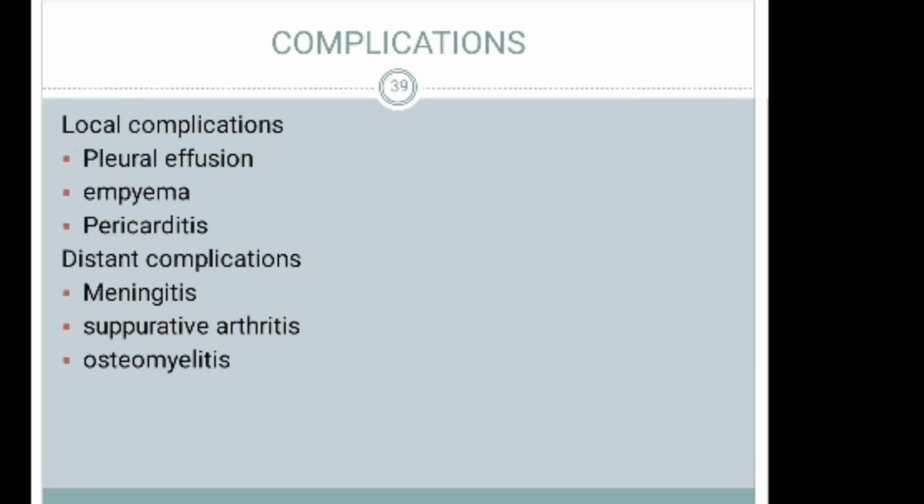And the last one is complications. If we cannot treat it, how does it become complicated, or what are the complications of pneumonia? We can classify them into two: local and distant complications. The local complications are pleural effusion, empyema, and pericarditis, and the distant complications are meningitis, suppurative arthritis, and osteomyelitis. That means if there is pneumonia, it may cause systemic diseases.